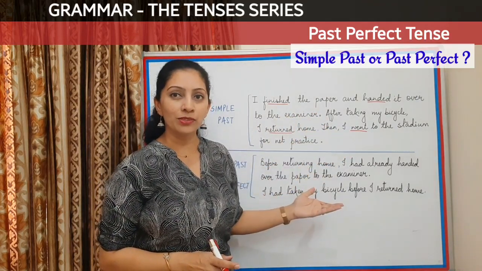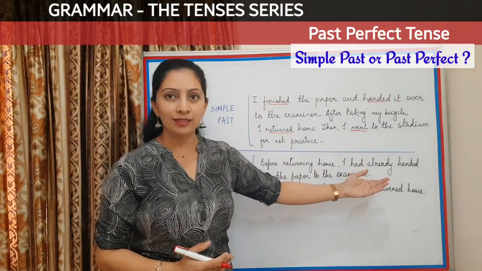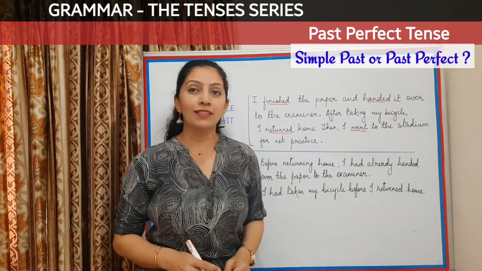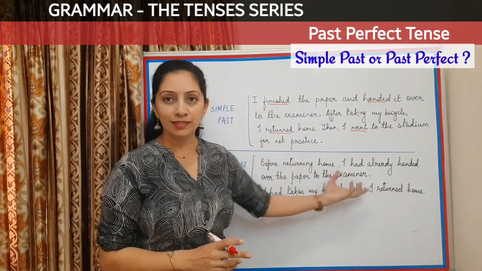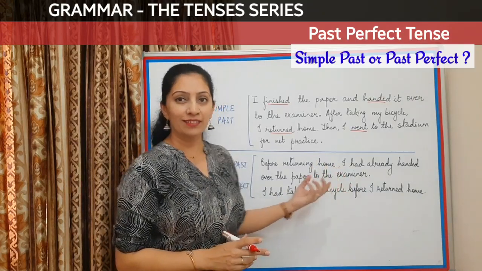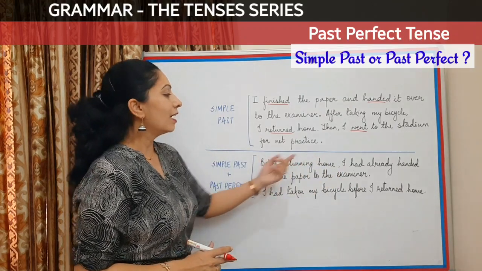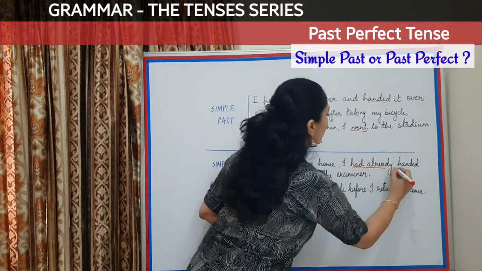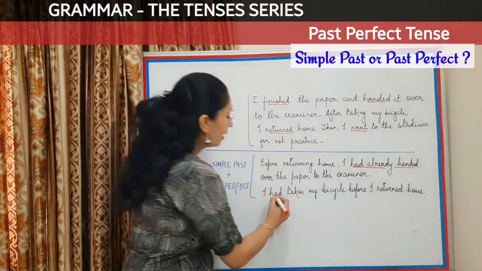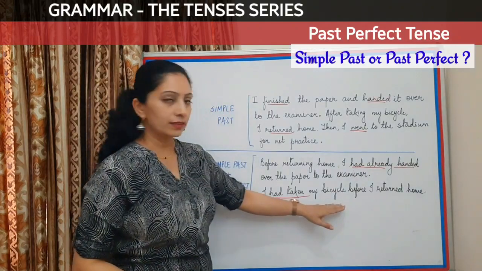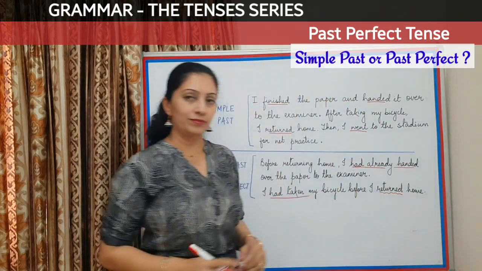But there is another way out wherein you can use either a combination of two or only past perfect. But in that case, you have to use certain adverbs which will make your sentences strong. Let's read this. Before returning home, I had already handed over the paper to the examiner. I had taken my bicycle before I returned home.